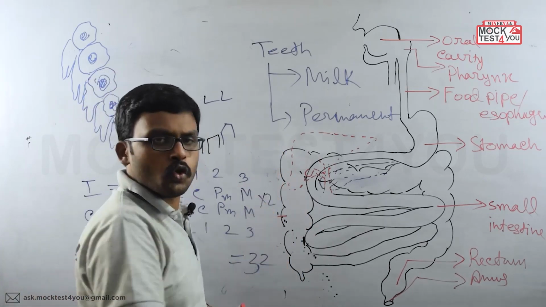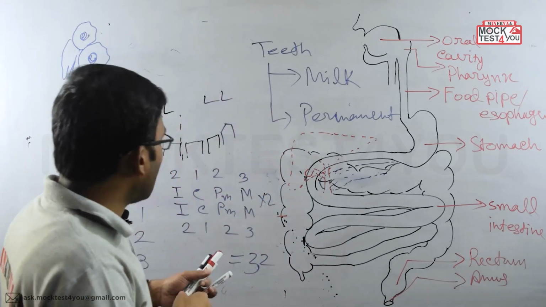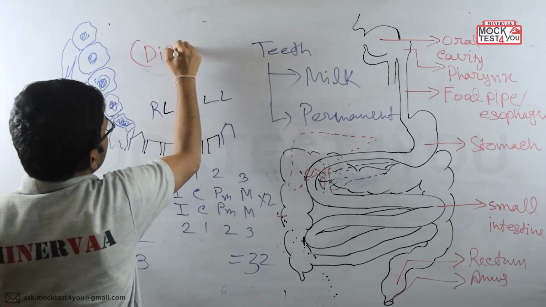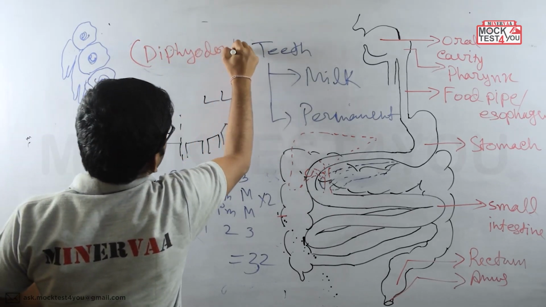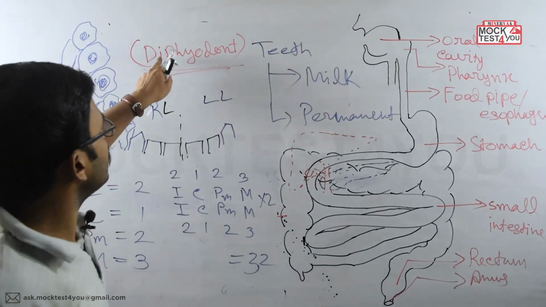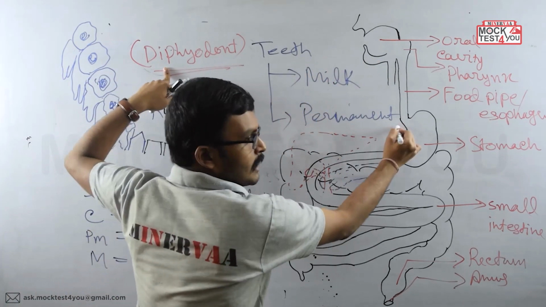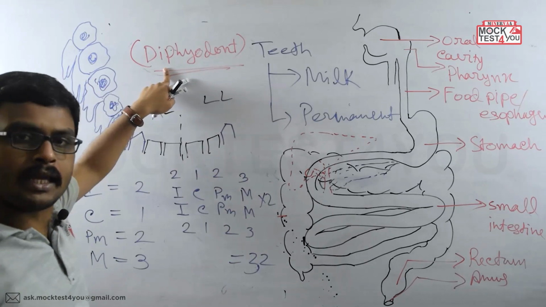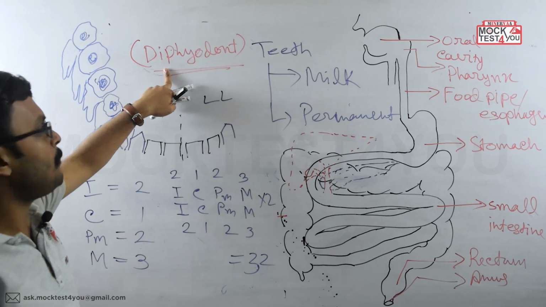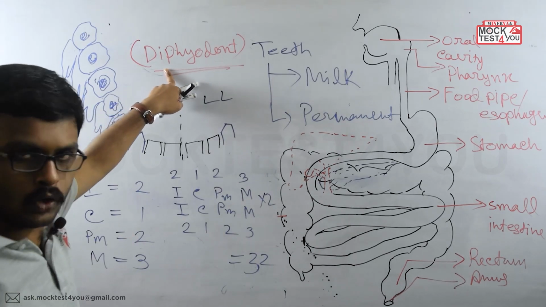Now as we get the teeth twice in our whole lifespan, that's why we are also called diphyodont. In our whole lifespan, we are getting the teeth twice. One is milk teeth or deciduous teeth, and the second one is permanent teeth. That's why we are called diphyodont.